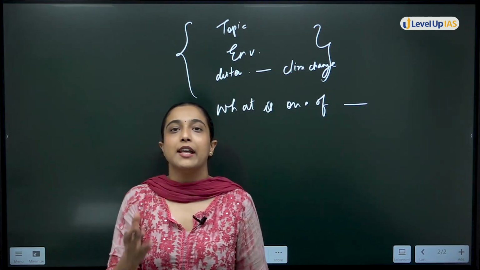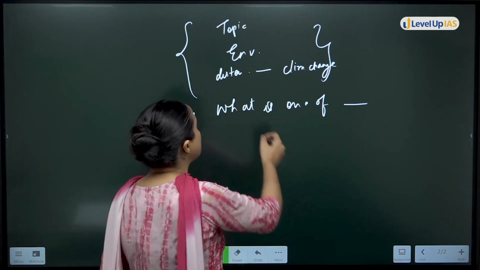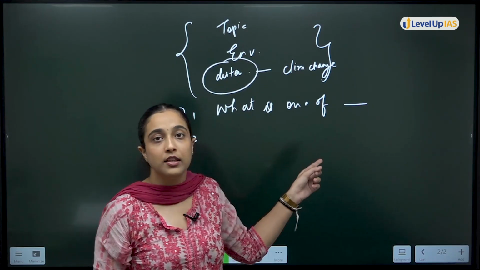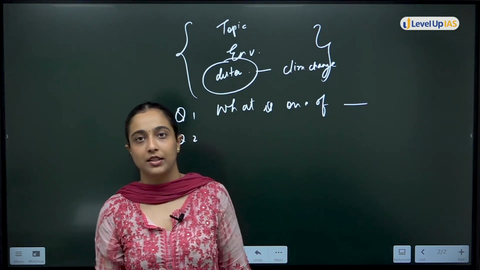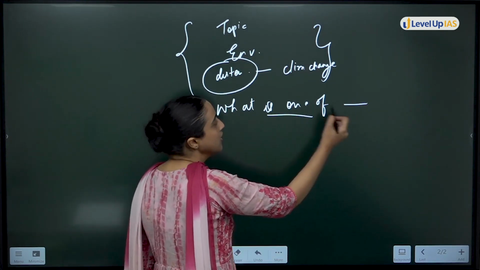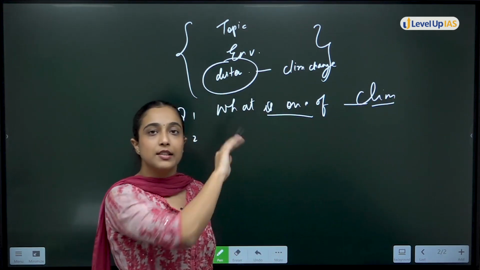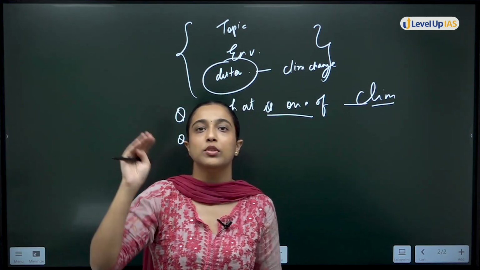So you can directly see that desertification is one of the causes. In these kinds of questions, you don't have to read the complete passage. You simply have to see where climate change is mentioned, and skim through the passage.